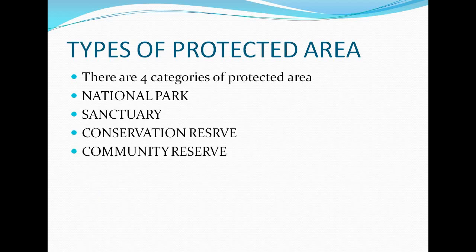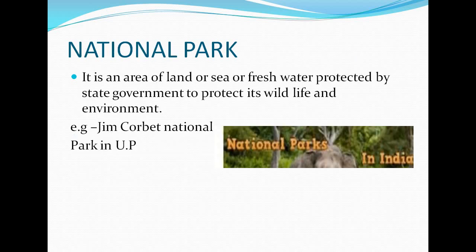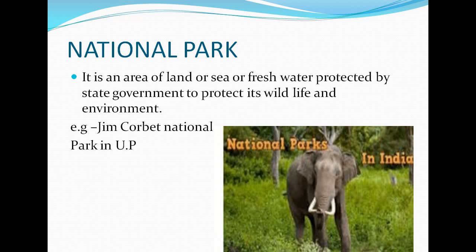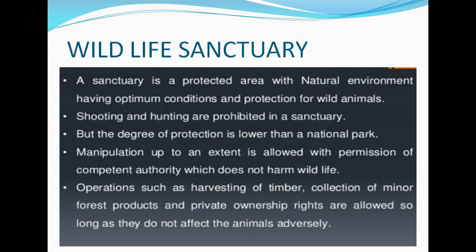So there are mainly four kinds of protected area, which are national park, sanctuary, conservation reserve and community reserve. What is a national park? It is an area of land or sea or freshwater protected by the state government to protect its wildlife and the environment, like Jim Corbett National Park. What is wildlife sanctuary? It is also a protected area which is also conserved by the government, but there are some differences between national park and sanctuary which will be discussed later.